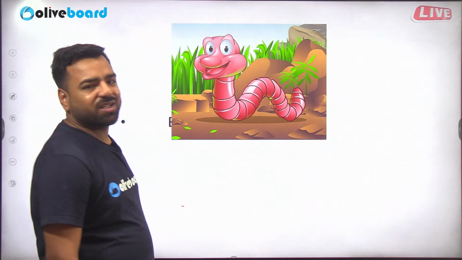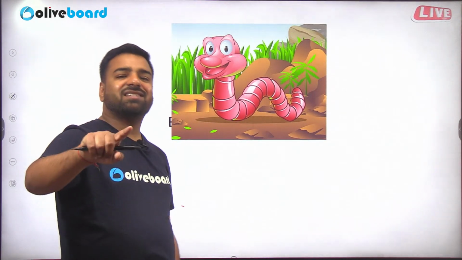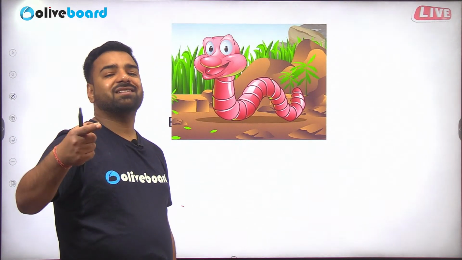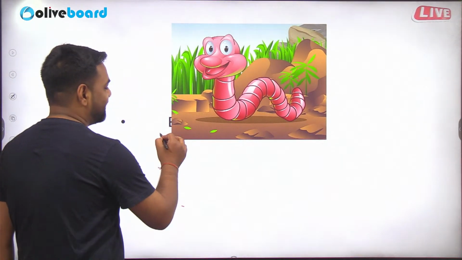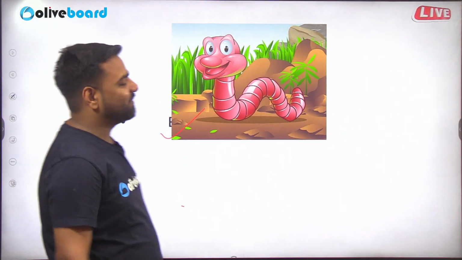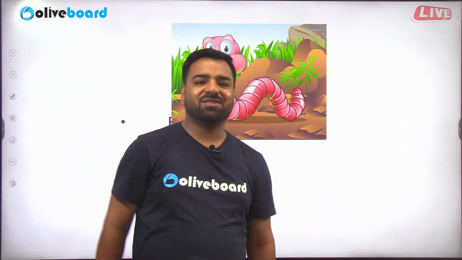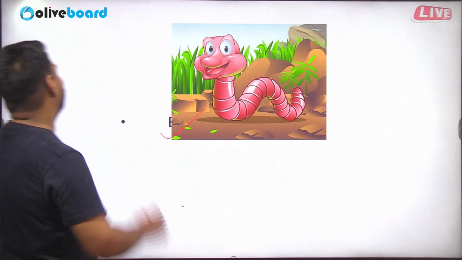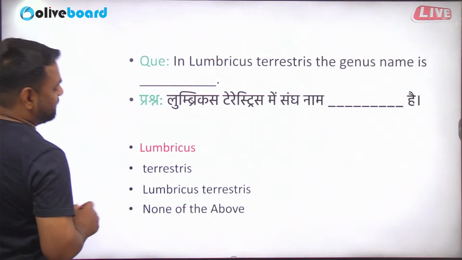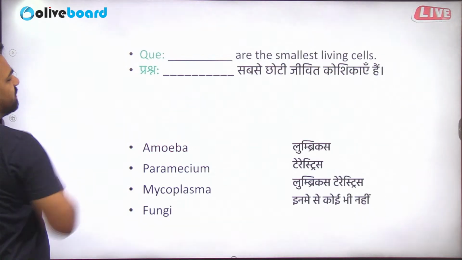So this cute earthworm, genus is Lumbricus and species is terrestris. Yes, Lumbricus terrestris is in front of you, which is also known as farmer's friend. Yeah, earthworms are known as farmer's friend. Why? It is keeping their soil fertile. That's why. Okay, cool. Next. So we have discussed Lumbricus is the correct answer. Next.